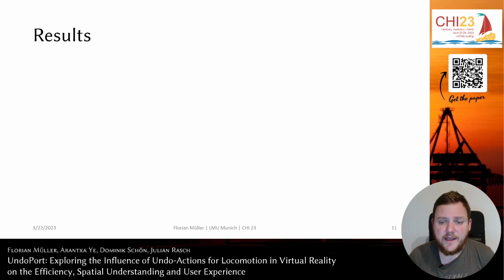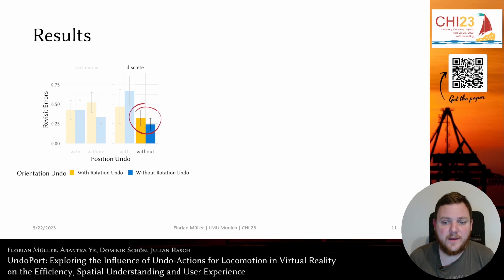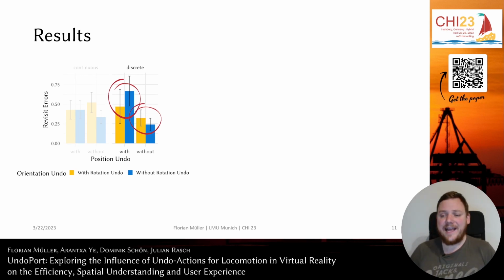So this is it for position undo. Now let's have a short look at orientation undo. We can see that orientation undo also increased the number of errors when used without position undo. When paired with position undo, which itself increases the number of errors as we have seen, we however see that orientation undo has a positive effect and reduces the number of errors compared to the pairing with no orientation undo. So we see that orientation undo alone has a negative effect on the errors, but works much better in combination with position undo.